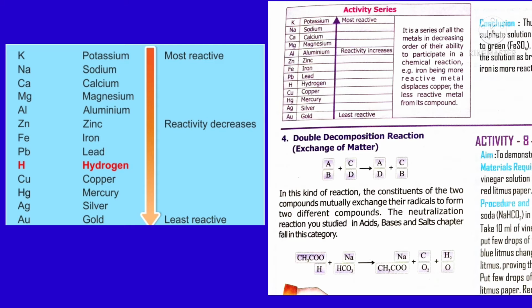It shows that acetic acid is the acid, sodium bicarbonate is basic in nature, so it is a kind of neutralization reaction. This is the chemical equation of acetic acid and baking soda, sodium bicarbonate.